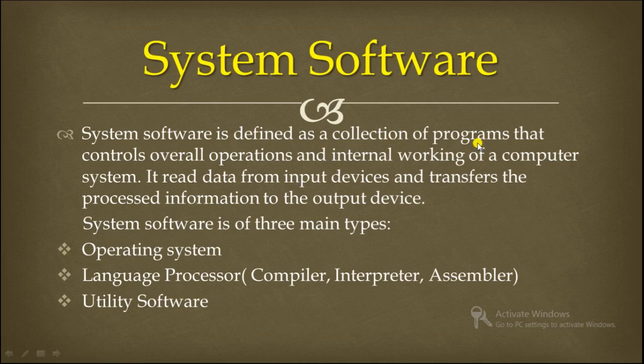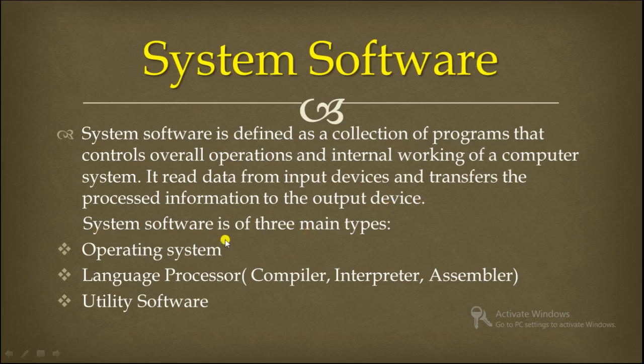In the last video we discussed what is software. Software is a collection of programs that control overall operation. Overall operation can be many things, like input, process, output, and the internal working of a computer system. It reads data from input devices and transfers the processed information to the output device.